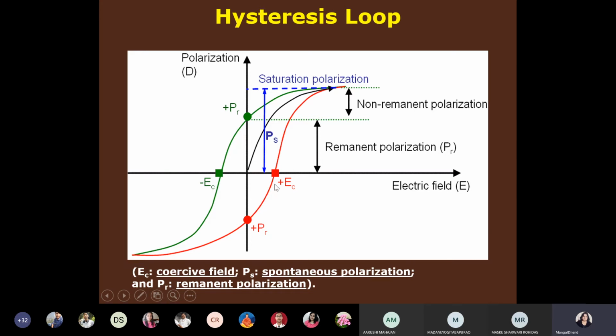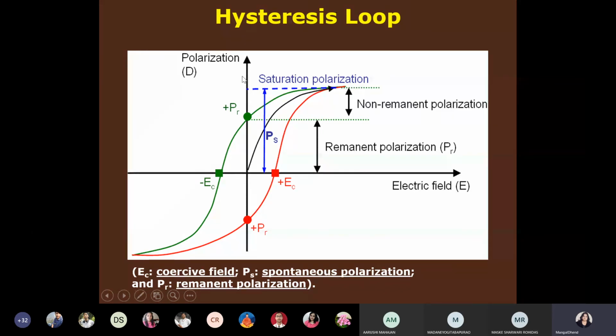Now when you go on increasing the electric field intensity, polarization will go on increasing. But just now I told you it is not a linear function. So the first part will be linear, then polarization will increase more than linearly, and then it will saturate. After some time, as you go on increasing the electric field intensity, polarization will not increase. It will remain constant because the material will reach the saturation point. Okay. So this is the maximum polarization. You can write here P maximum.